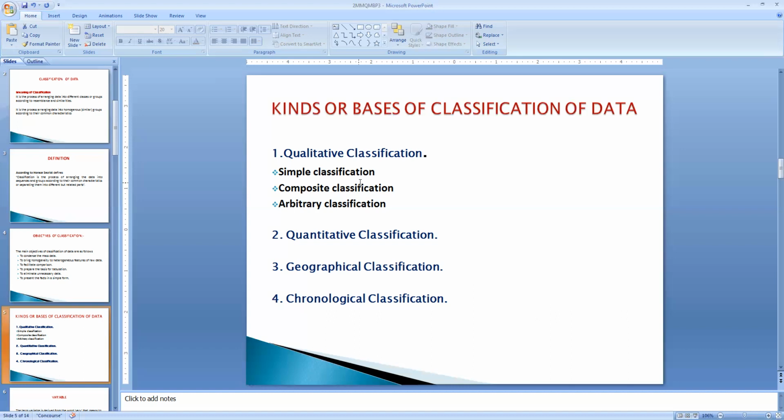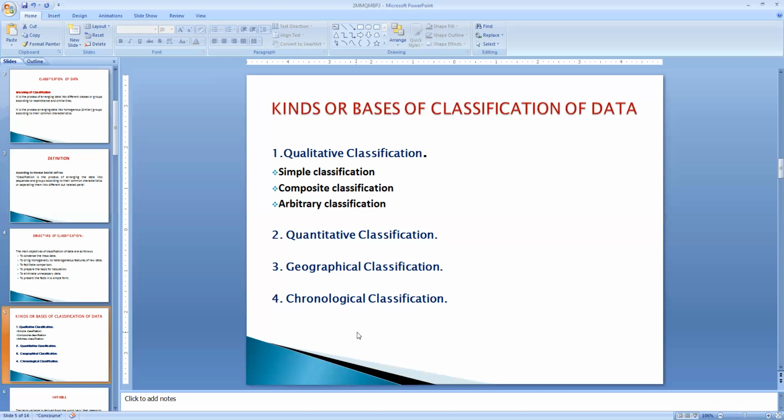Only two characteristics means it is simple; more than two means it is composite. Where the attribute is not clearly defined, such kind of classification is called arbitrary classification.